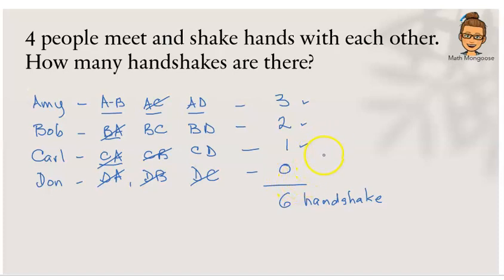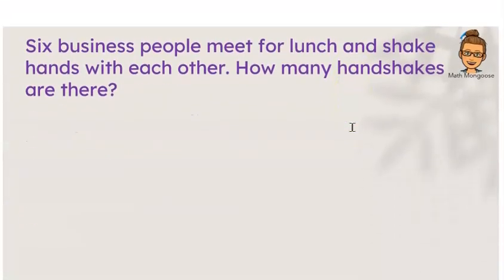So what we notice in the pattern is that the pattern always starts 1 less than the amount of people that you have. We have 4. The number of handshakes here starts at 3. And we also notice that the last person, the number of unique or new handshakes, is always 0. And then we just add them up. All right? So I'm going to give you that hint, and then I'm going to ask you now to try this one on your own.